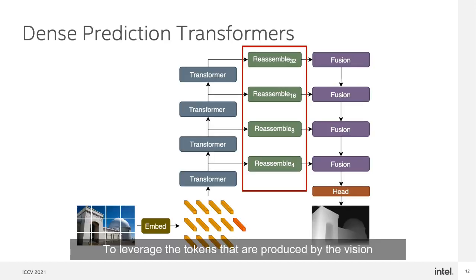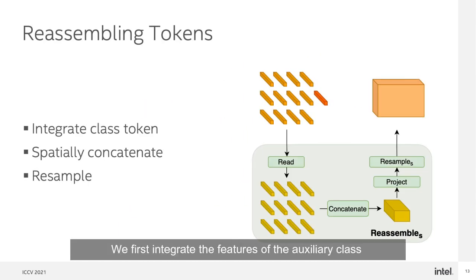To leverage the tokens that are produced by the vision transformer for dense prediction, we reassemble the set of tokens at various stages of the backbone into image-like representations. We first integrate the features of the auxiliary class token that is emitted by the backbone into all the other tokens. We then spatially concatenate the tokens and resample the resulting feature maps before passing them to the decoder.